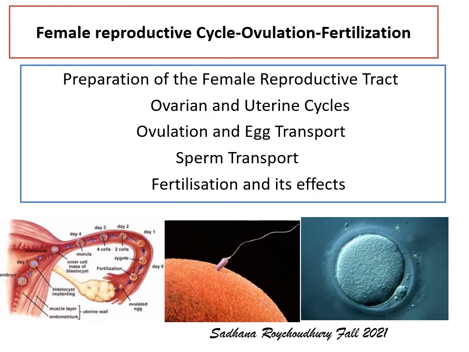Hello students. So today we are looking at the female reproductive cycles, which are made up of the ovarian and the uterine cycles. So we will see how they correlate and correspond, and then we will look at the processes of ovulation, gamete transport, and how fertilization occurs and what are the effects of fertilization.